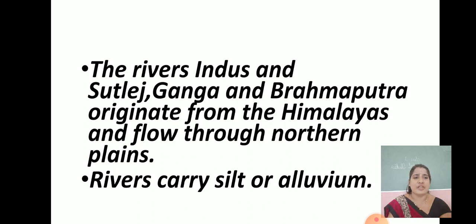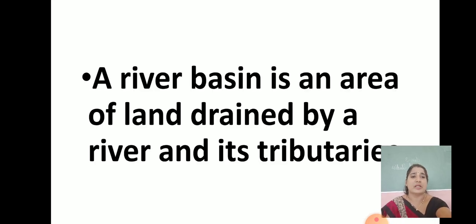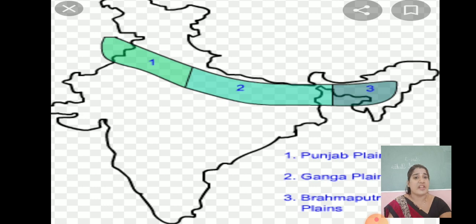This silt and alluvium makes the soil fertile. And if the soil is fertile, you can use it for irrigation purposes. So we are having the best irrigation because of the rivers which carry silt or alluvium. The rivers Indus, Satluj, Ganga and Brahmaputra originate from the Himalayas and flow through the northern plains. So you can see the rivers. Because of these rivers, the soil is very fertile.